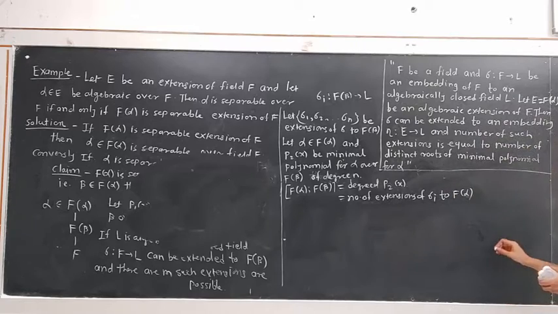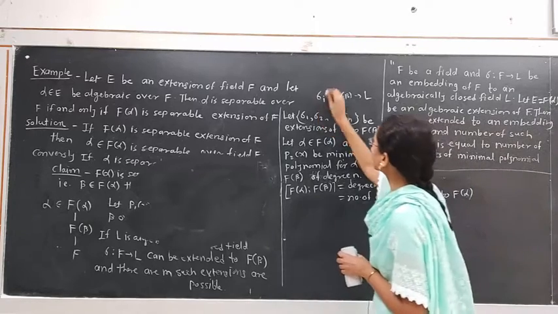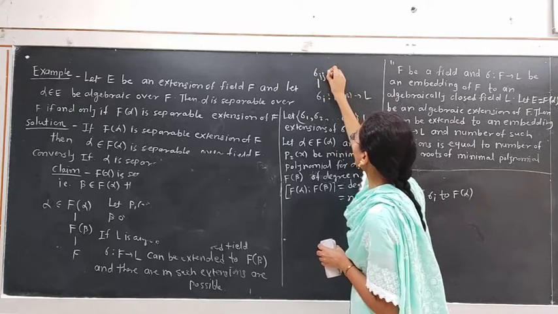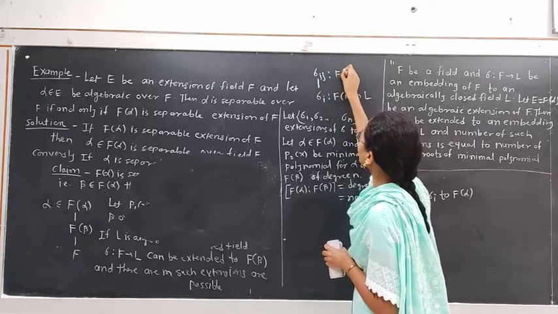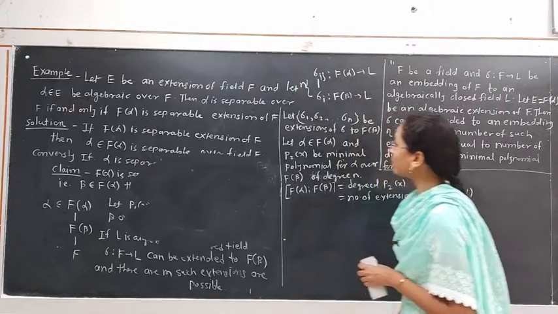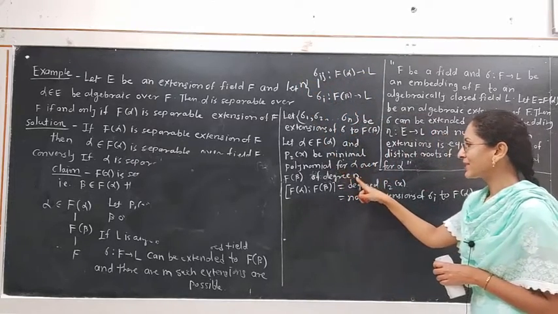That is, we are extending these embeddings to other embeddings called sigma ij, from F(alpha) to L. And these are n in number because the degree of P2(x) is n.